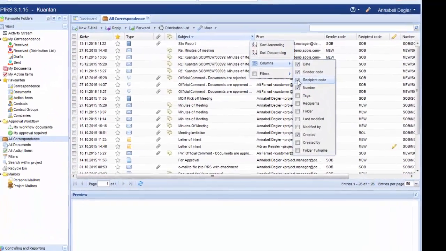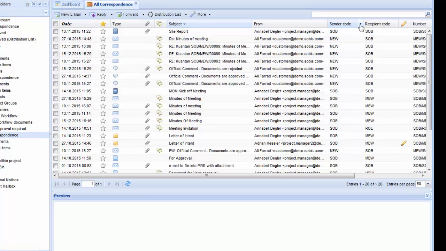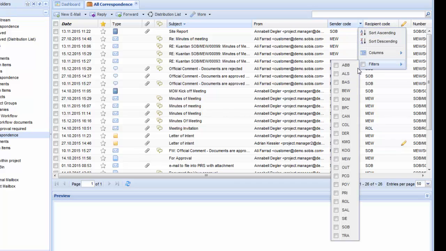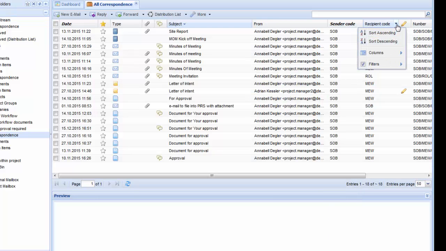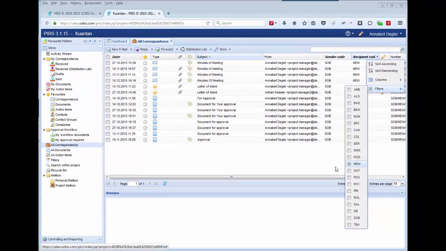Going back to your needed filter, I can now select a filter value for my sender code, in this case SOBIS, as well as my recipient code, in this case MEW, for Ministry of Electricity and Water.